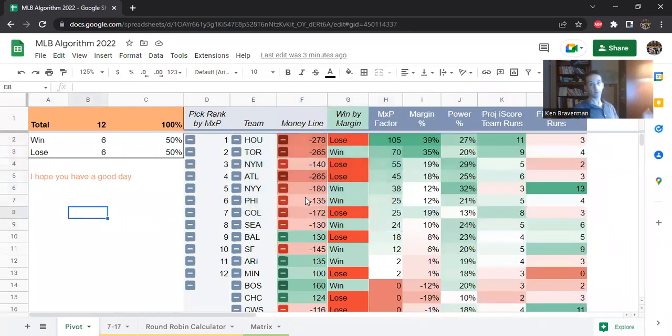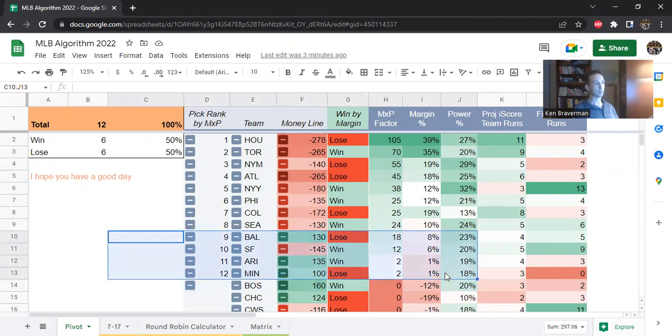Those games go 4 and 4, so it's still a mixed day up there. And definitely a mixed day below, catching 1 out of 3 underdogs with Arizona, but Baltimore and Minnesota both lose. Minnesota loses drastically. So not a great day, but it doesn't go perfect every day.